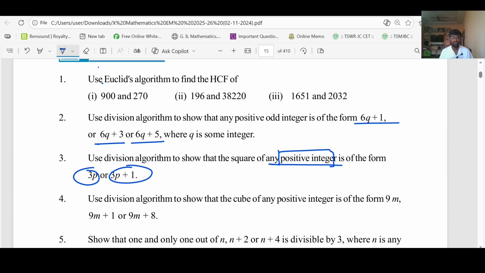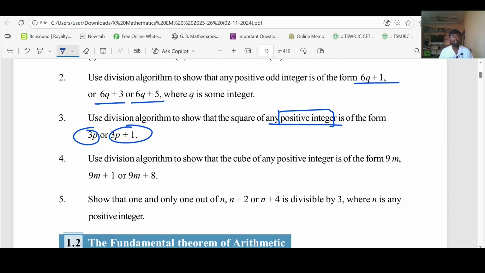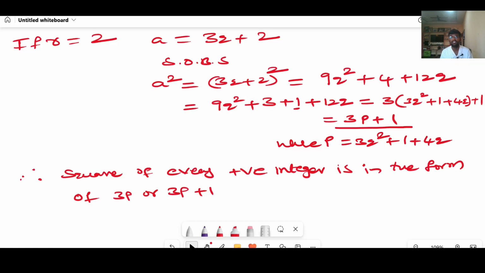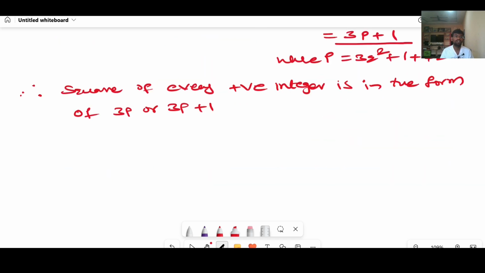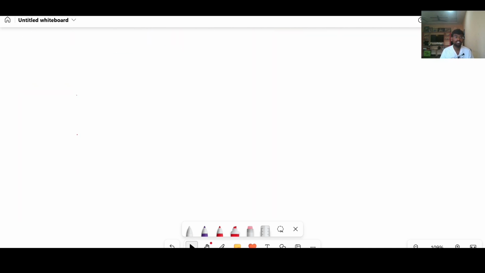And coming to the fourth question, by using a division algorithm, show that cube of any positive integer. Look at here also same thing, positive integer, but here we have 9m or 9m plus 1 or 9m plus 8. Look at here we will not take b as 9. Why? Because if you take b as 9, you will get r values from 0 to 8, right?